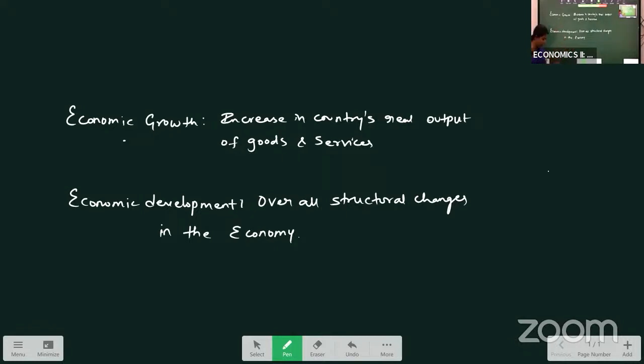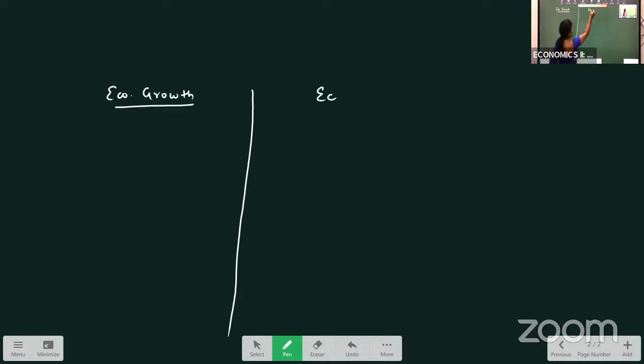Now let us see the difference between economic growth and economic development. I am dividing the page: economic growth, economic development. What is the meaning here?